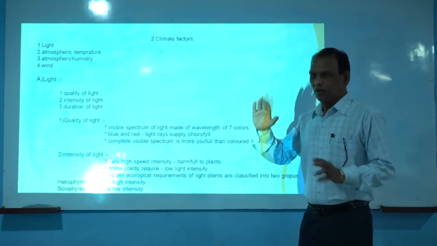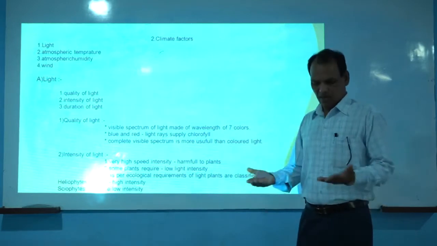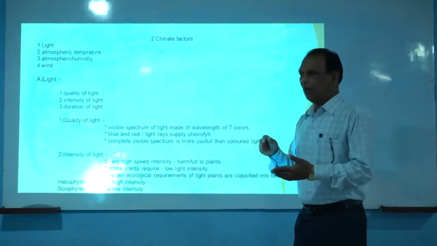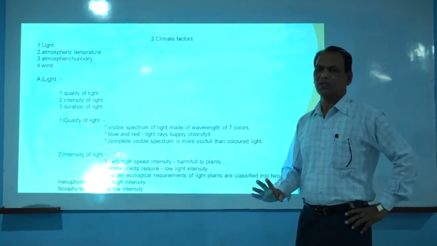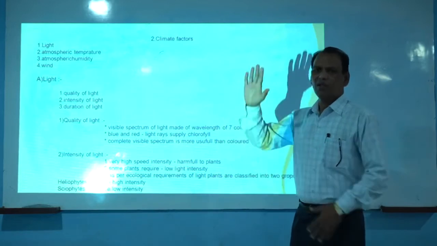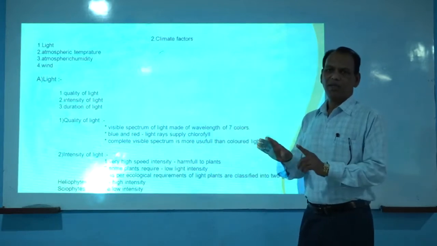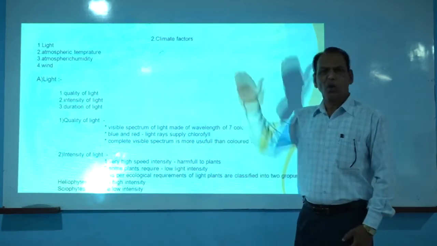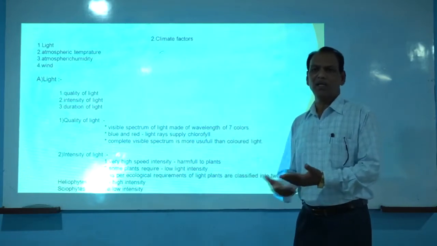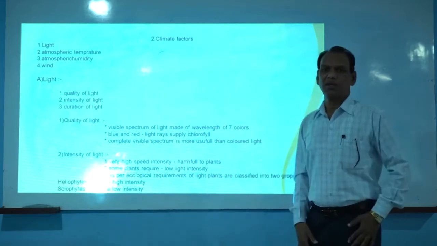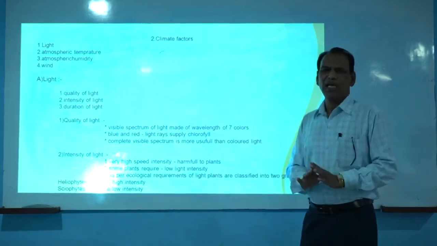That means some plants are growing in water bodies like seashores or oceans. Different plants which are growing naturally in water bodies like oceans get different wavelengths of light. The plants growing in the uppermost layers of water naturally get high intensity light. The plants growing naturally in the deeper layers of seawater are facing very low light intensity. That means some plants naturally get low intensity light.